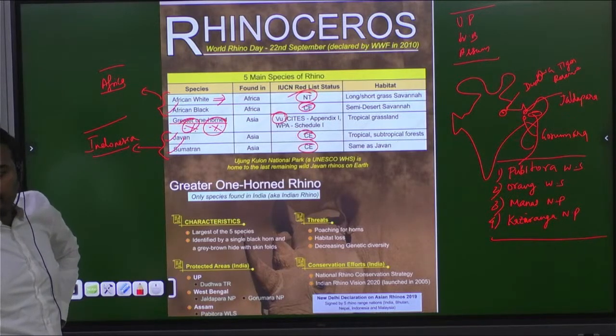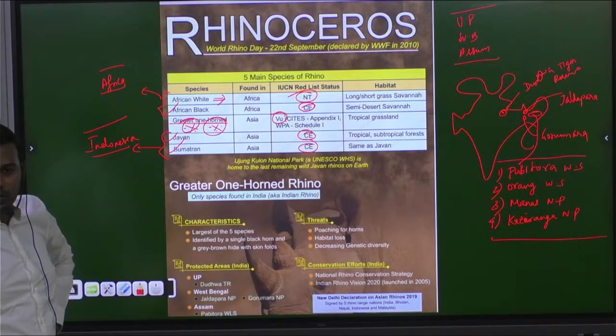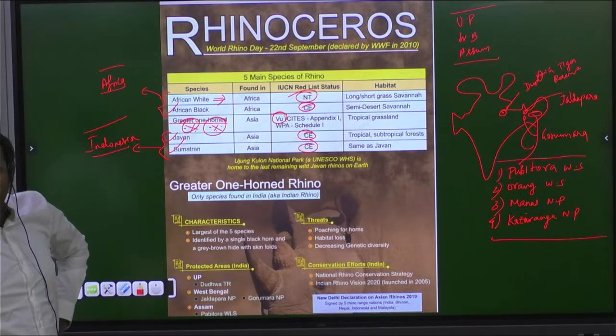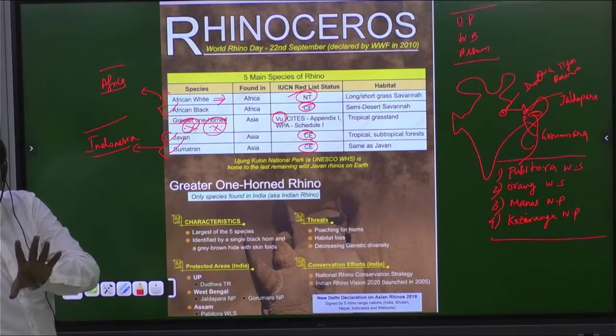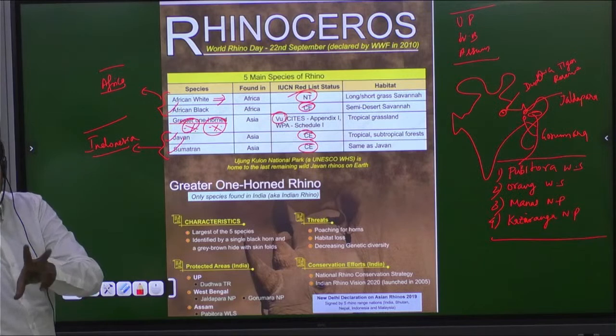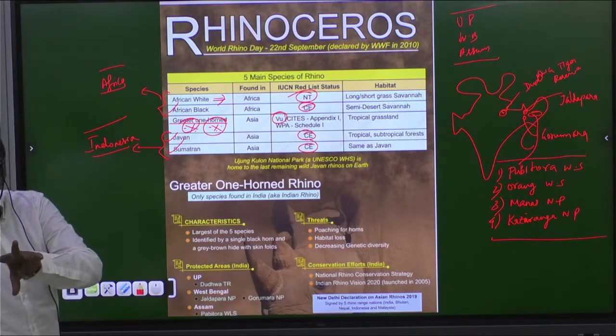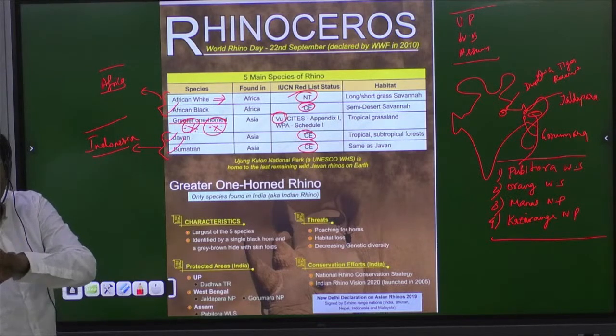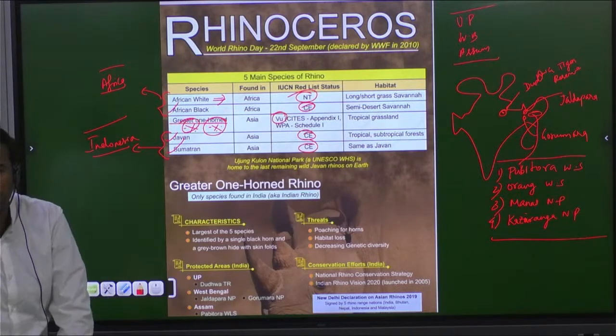Yes? Not there? If you are not able to find it, write it down. Later you go and find it also. Very easy, it will be there. That's the reason I generally tell you to bring two atlases. One is Oxford, the second is Orient Black Swan. Use both of those. Some will be given here, some will be present there.